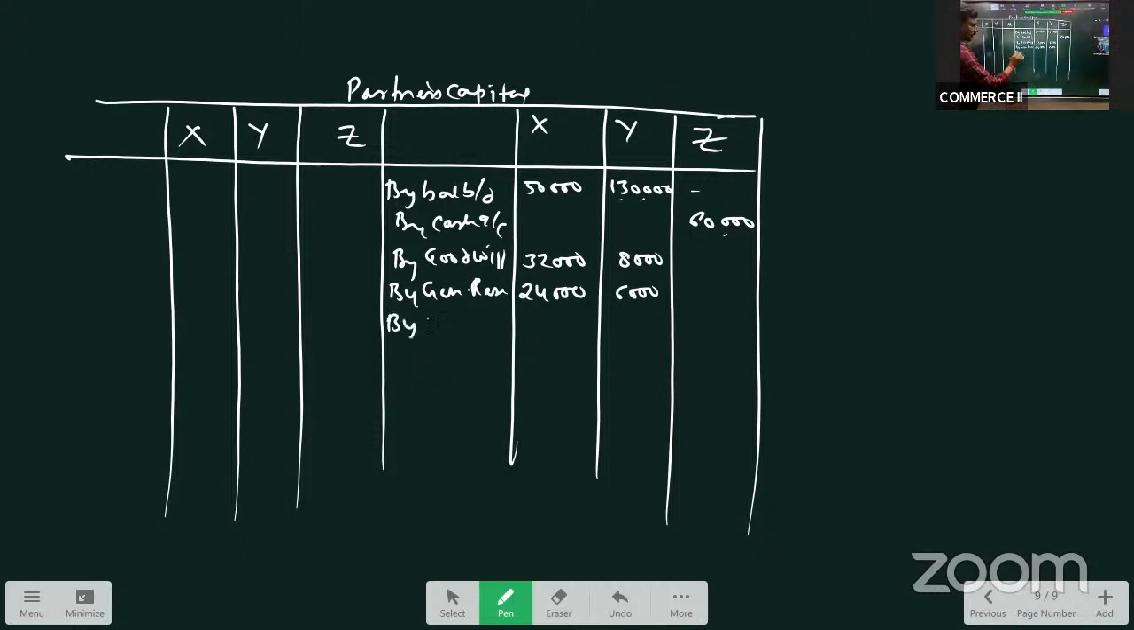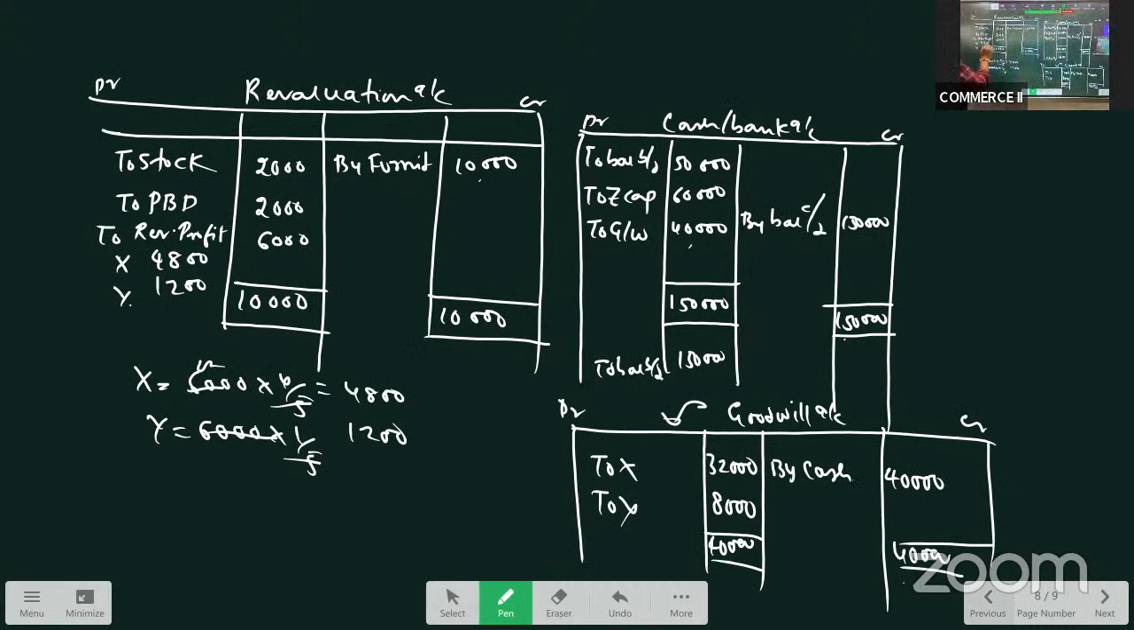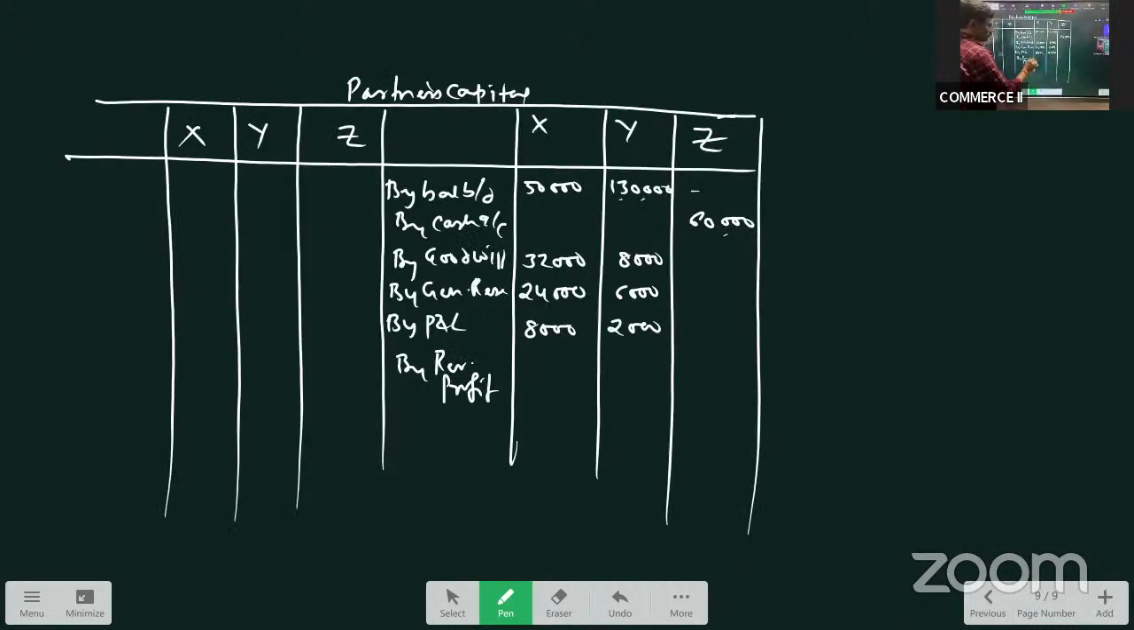Again, the P&L credit balance is also given as 10,000. 10,000 into 4 by 5, 8,000. 10,000 into 1 by 5, 2,000. Lastly, we'll take the revaluation profit. How much profit did we get? We prepared the revaluation account, no? We got 6,000, distributed as 4,800 and 1,200. So X will get 4,800, Y will get 1,200.